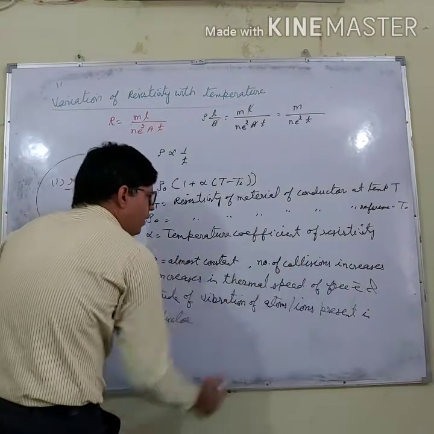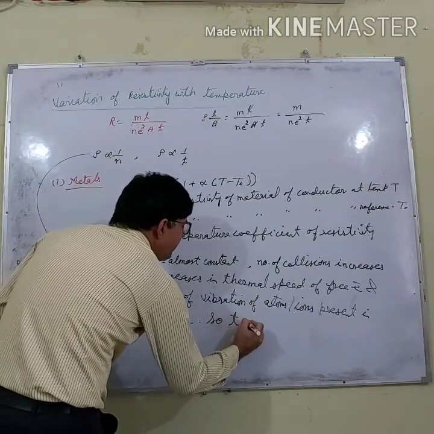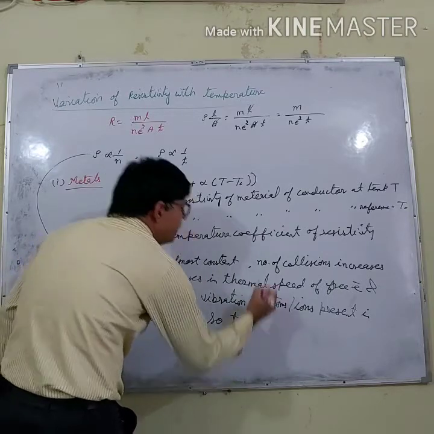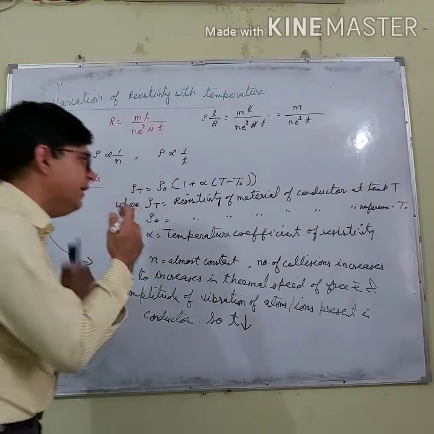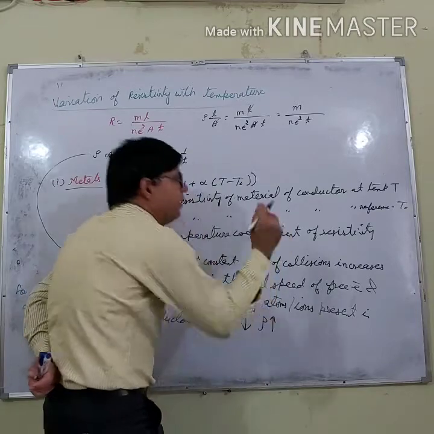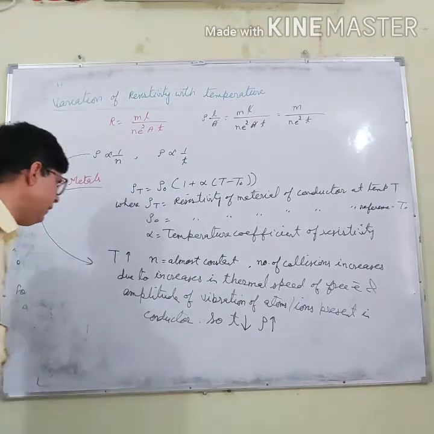And when the number of collisions increases, the average relaxation time decreases. And when the average relaxation time decreases, what will happen? Resistivity will increase, right? And why is there a term of amplitude of vibration of atoms or ions?